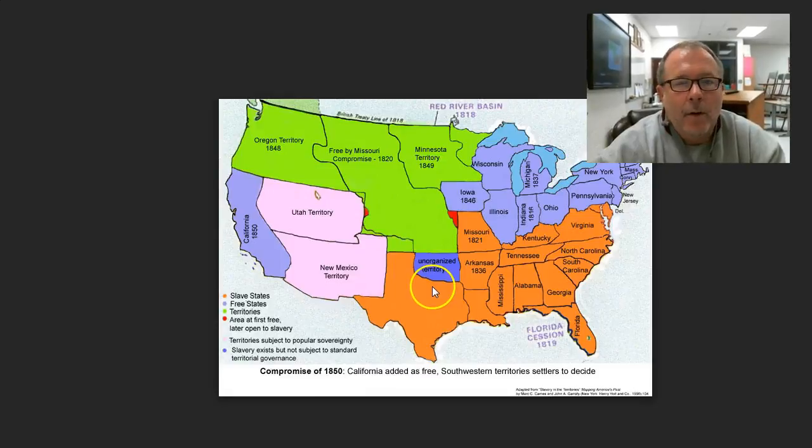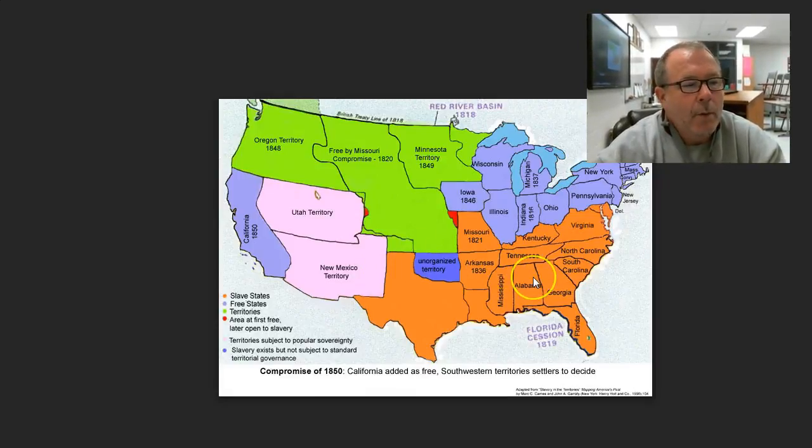And then the next part of the compromise was that this area here that you're seeing in the mouse was in dispute between Texas in orange and New Mexico territory in pink. And this is from the Mexican-American War. Both the state of Texas and the territory of New Mexico claimed this rectangle right here. And to solve the problem and part of the compromise, Congress offered to pay $10 million to Texas to allow New Mexico to have that territory.